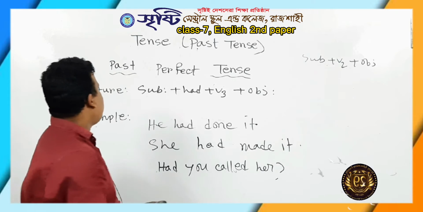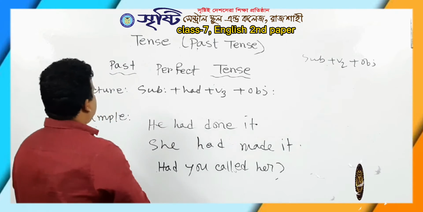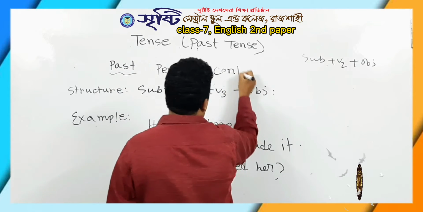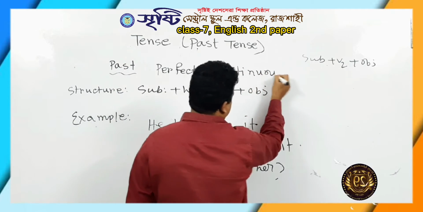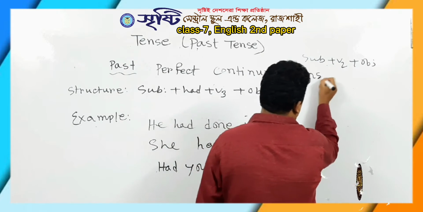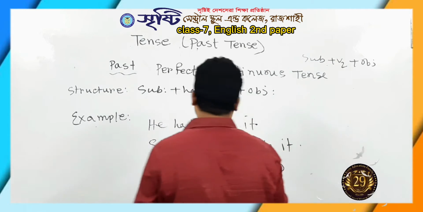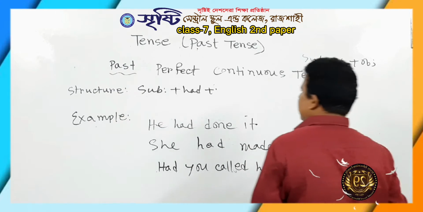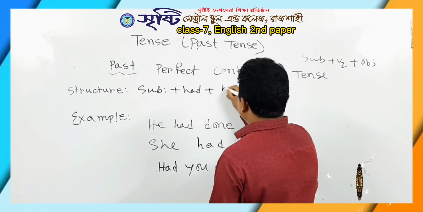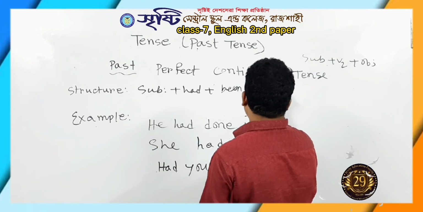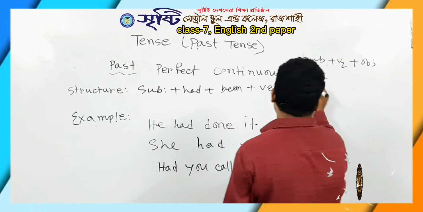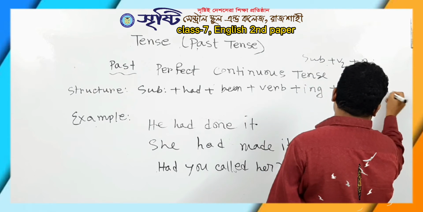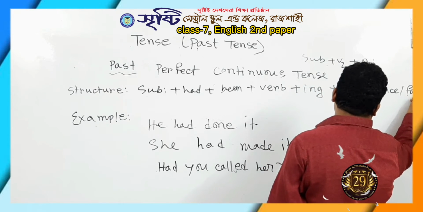And after that, I have to speak about past perfect continuous tense. Past perfect continuous tense. Structure: subject plus had plus been plus verb plus ing plus object plus since or for plus time.